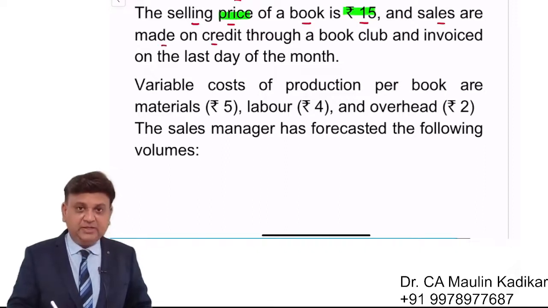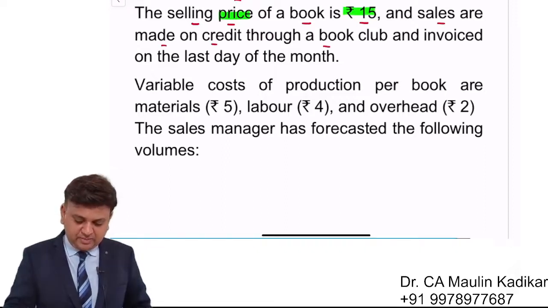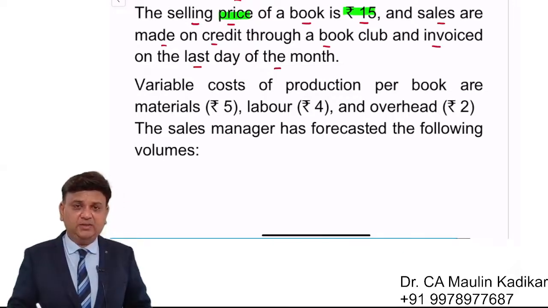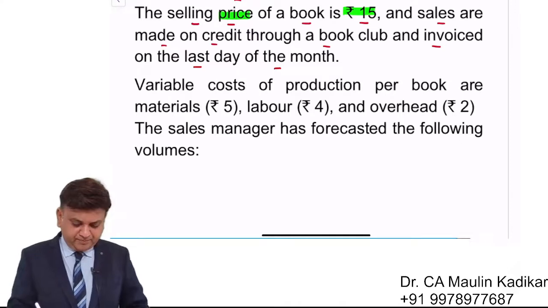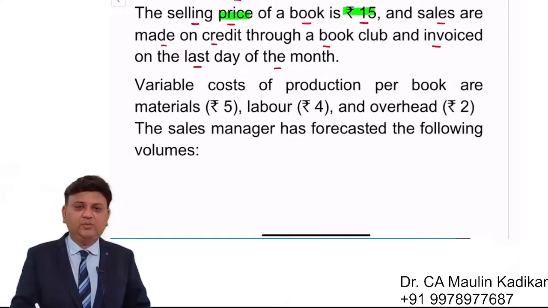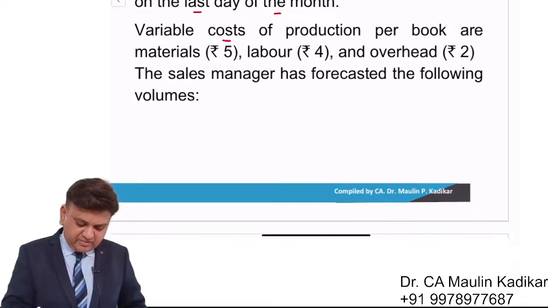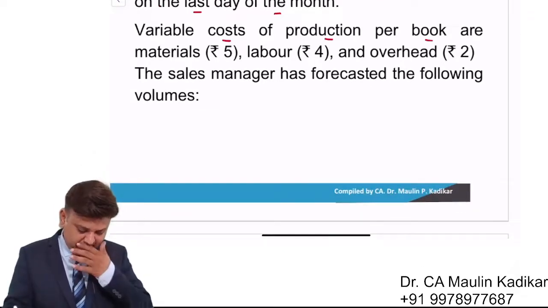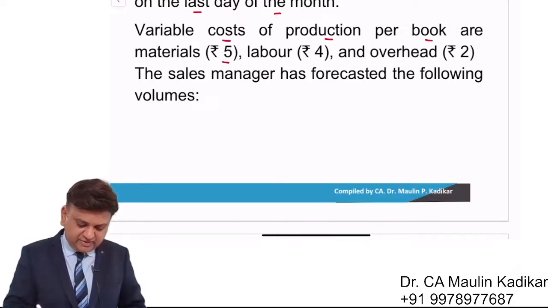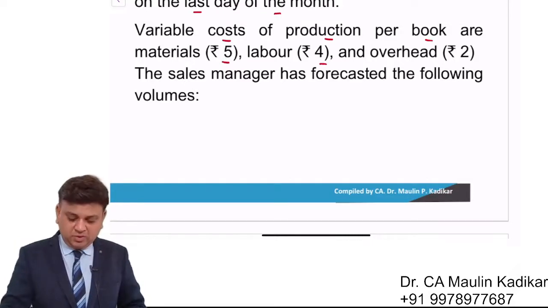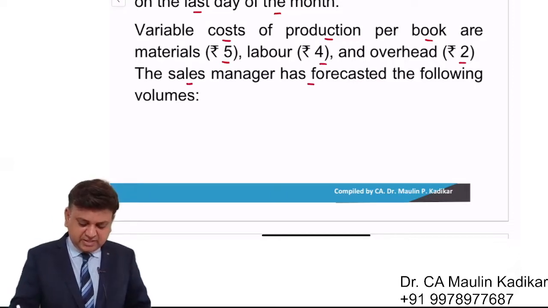Sales are made on credit through a book club and invoiced on the last day of each month. So the sales is through a book club and invoice is made on the last day of each month. Variable costs of production per book are material rupees 5, labor rupees 4, overhead rupees 2. Sales manager has forecasted the following volume of sales.